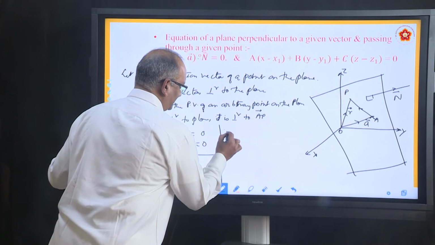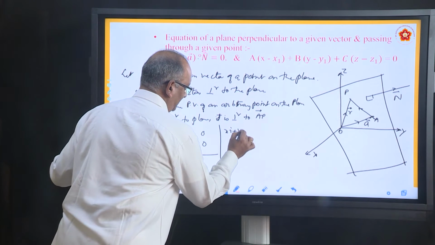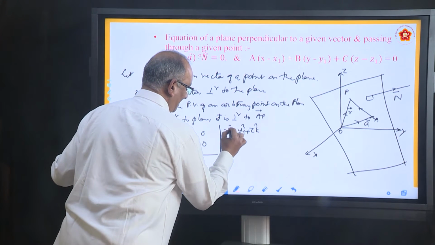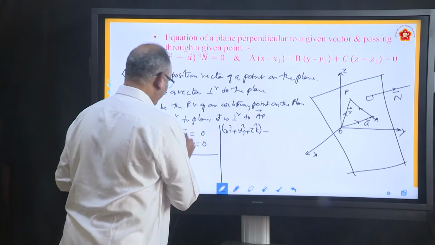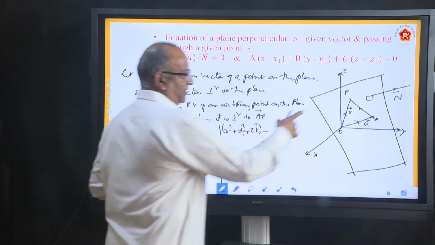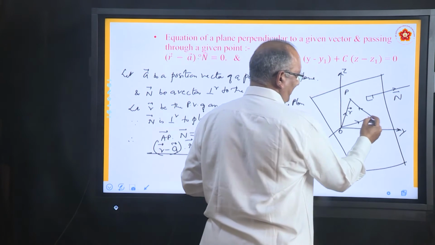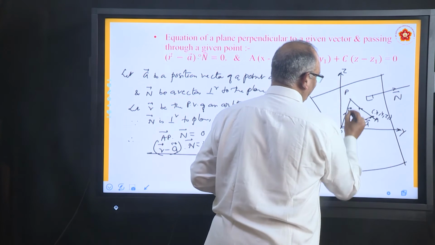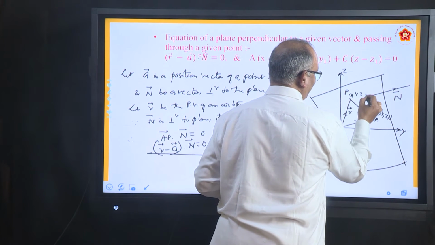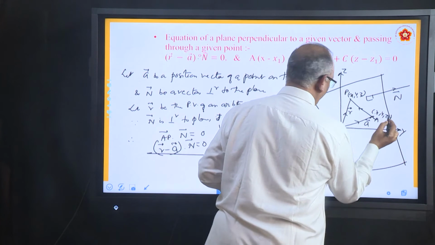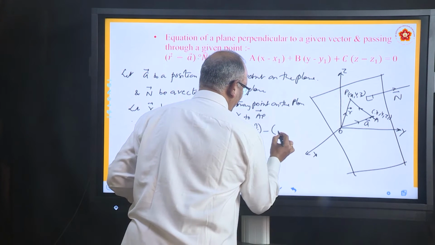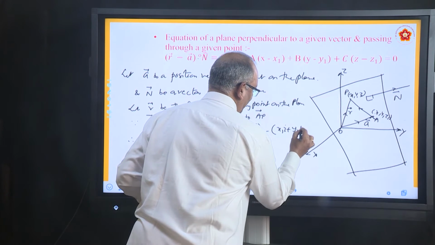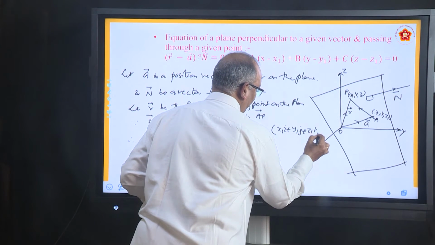R can be written as xi plus yj plus zk minus A. How do you write the position vector of A? If you are taking Cartesian form, it is x1, y1, z1, so this is x1i plus y1j plus z1k.